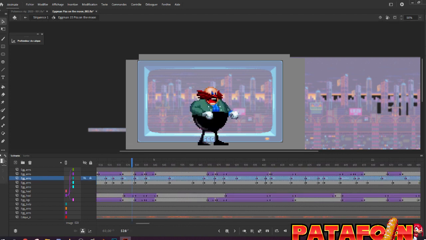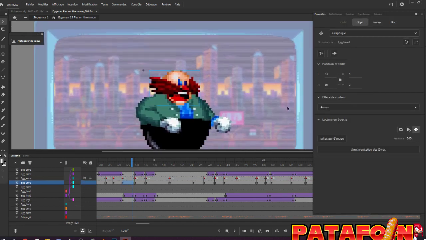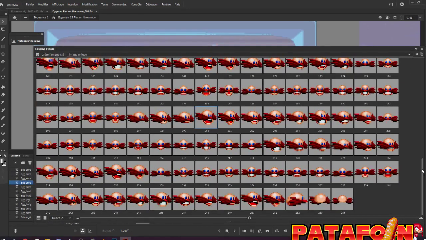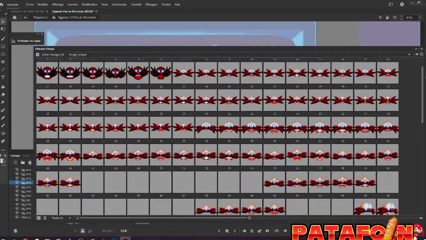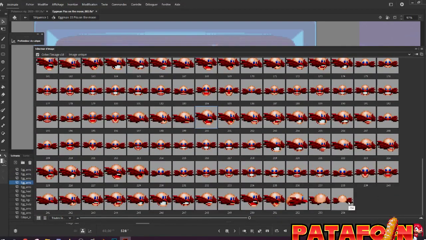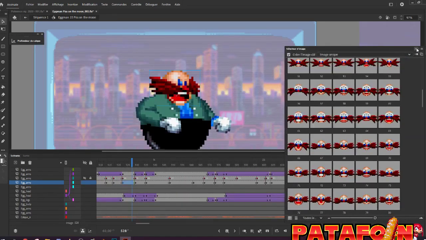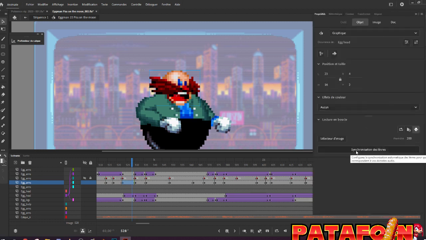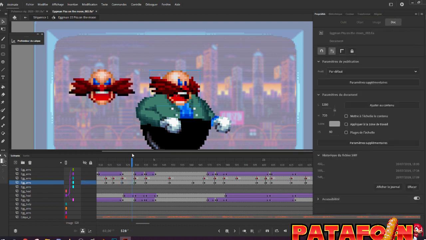And what this has done is, so first I have Eggman here, and Eggman has a lot of different expressions, as you can see. So just for his head, he has more than 200 different faces. And what I have done, I have used one of the most recent tools of Animate, which is the lip sync. And what it has done is it has created with the sound, which is here.